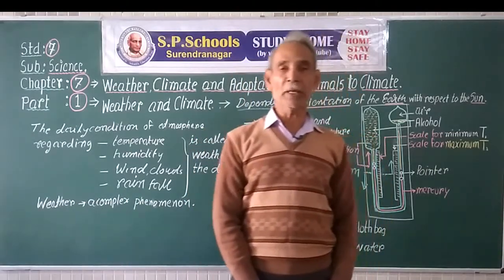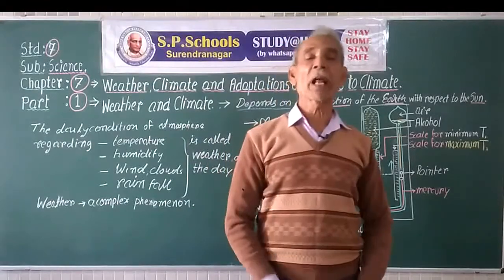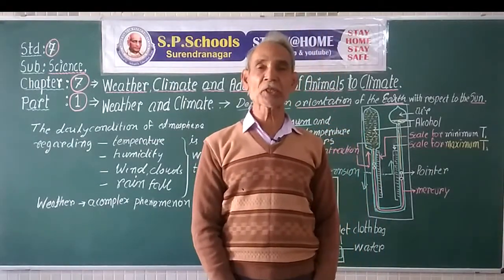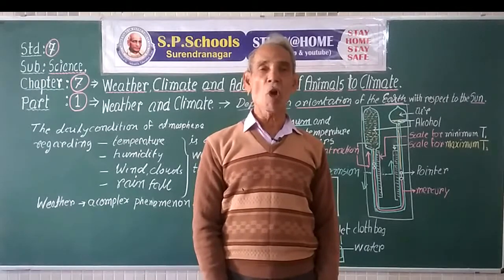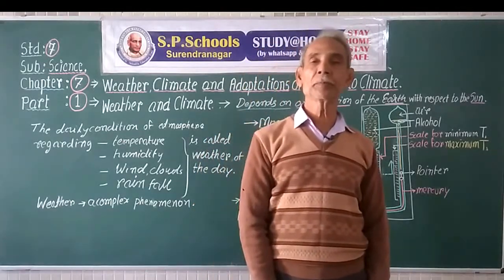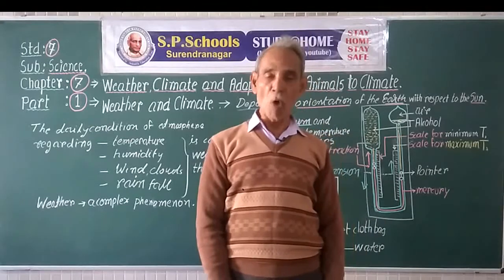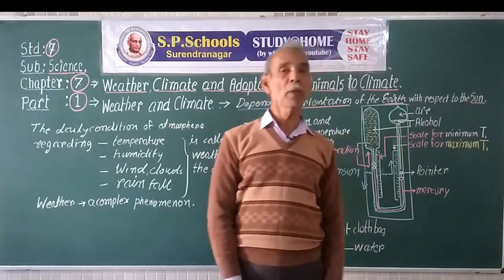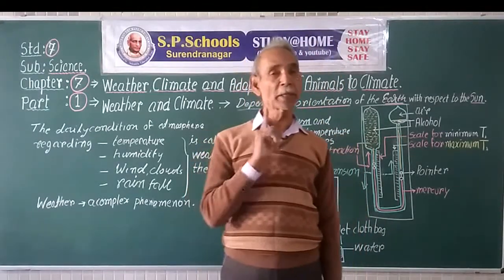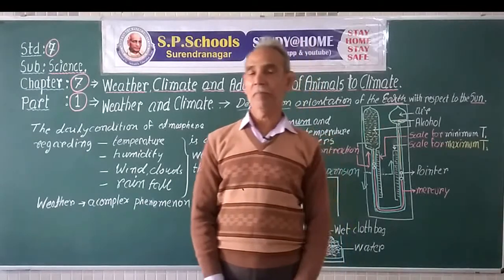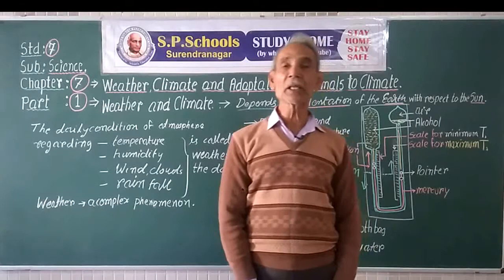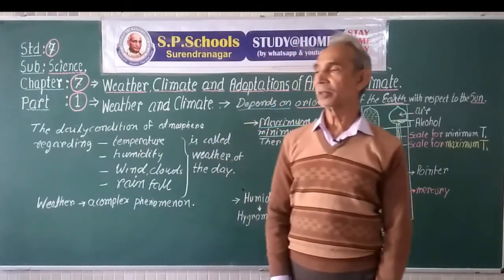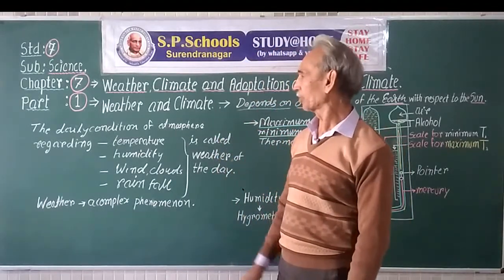If the atmosphere surrounding us, the air surrounding us, is hot or cold, warm or cool, the daily condition of these factors is weather.